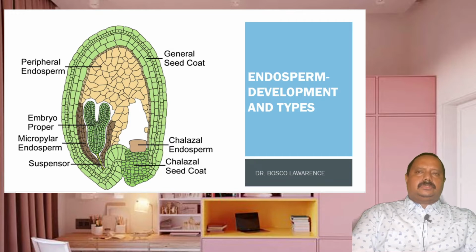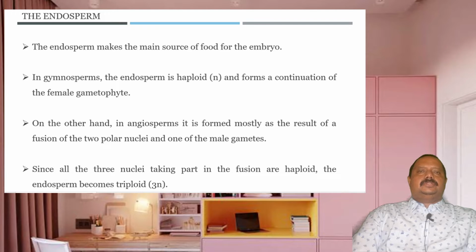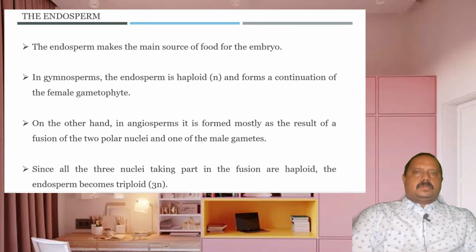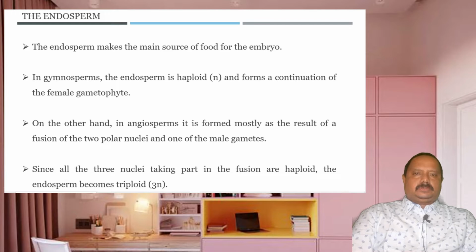Today we are going to see what is an endosperm, how it is developed, its diversity and its structure. So what is endosperm? Endosperm is the main source of food for the embryo.